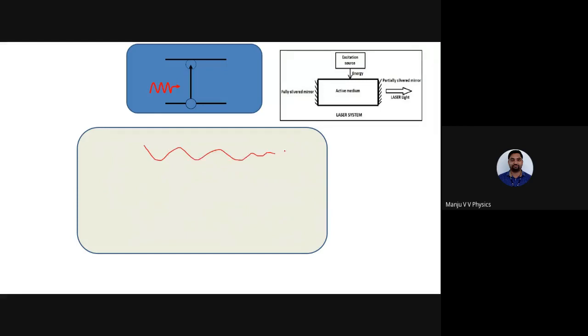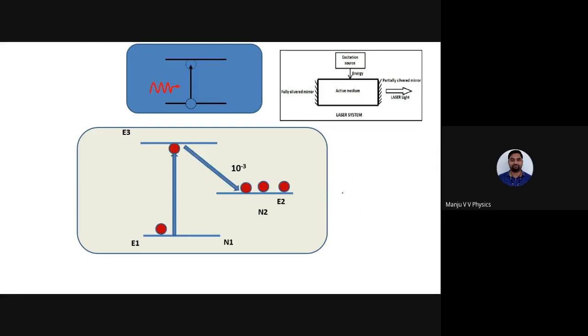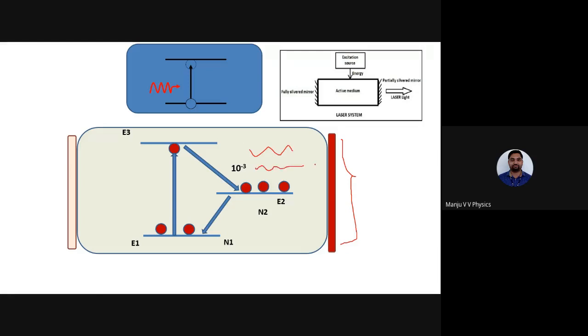Imagine the laser is produced. One wave goes like this, another wave may go like this, another wave may go like this. Suppose two waves interfere constructively, only that wave comes out of this partially silvered mirror. When those two waves undergo constructive interference, only that wave comes out of this as a laser beam.